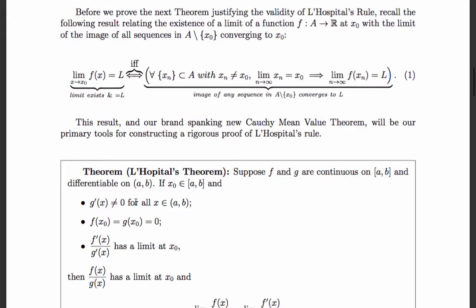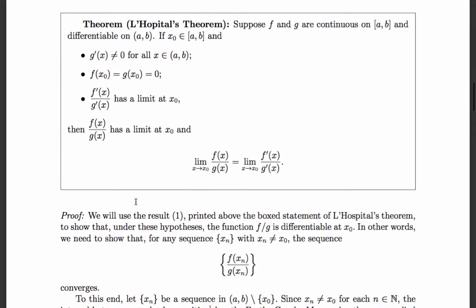So first, let's go over the hypothesis of L'Hopital's rule. f and g need to be continuous on a closed interval. Both need to be differentiable on the interior. g prime has to always be non-zero. Meaning what? Well, meaning g prime is 1 to 1. Meaning g is 1 to 1. Now f and g at some x naught is 0. f prime over g prime has a limit at x naught.